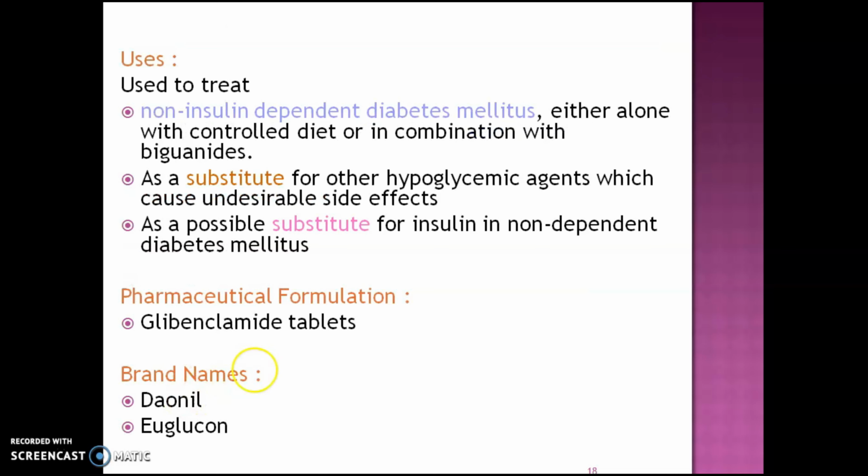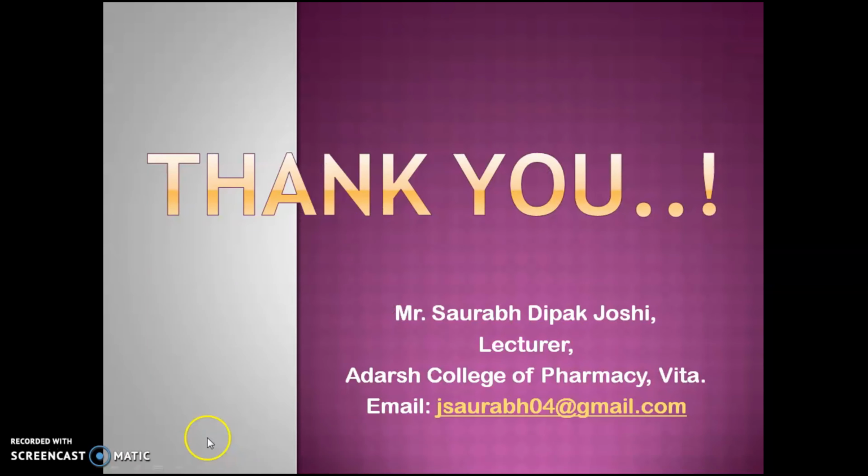Glibenclamide is used to treat non-insulin dependent diabetes mellitus, either alone with a controlled diet or in combination with biguanides, as a substitute for other hypoglycemic agents which cause undesirable side effects, and as a possible substitute for insulin in non-insulin dependent diabetes mellitus. Glibenclamide is available in the market as tablets under the brand names Dianine and Eglucon.